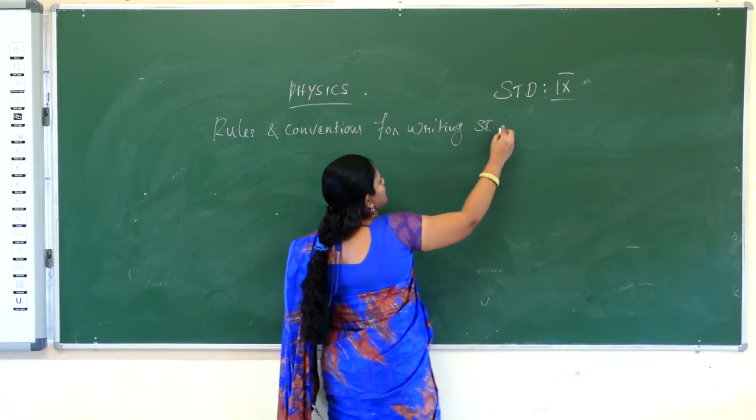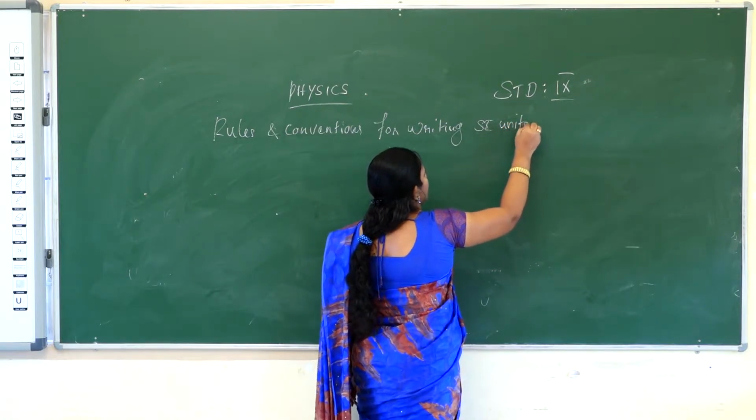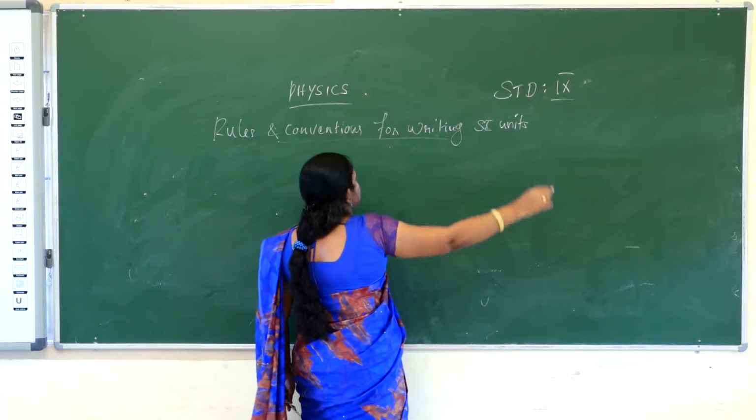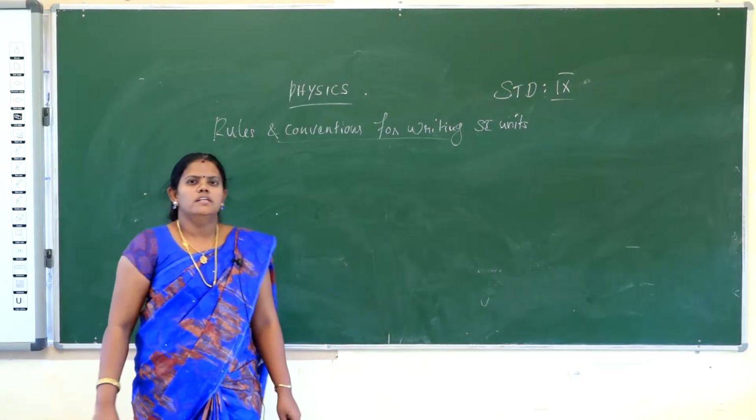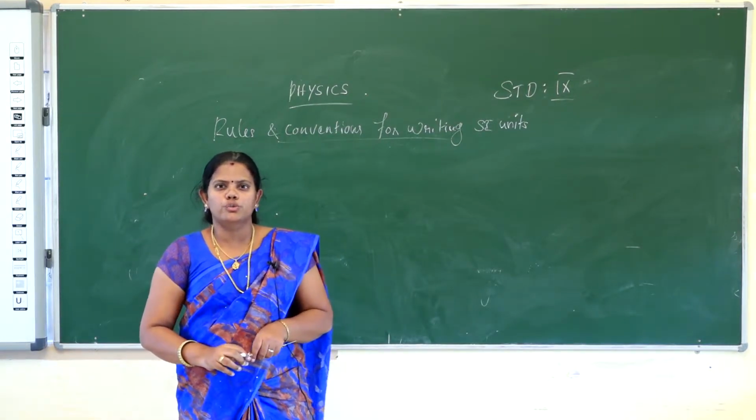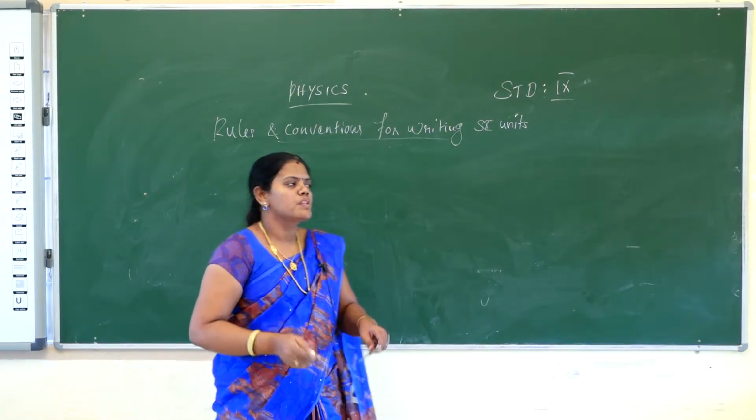This is an important topic. This detail, having 10 points, is very easy. These are the 10 rules you should follow to write the units. Okay. First one,